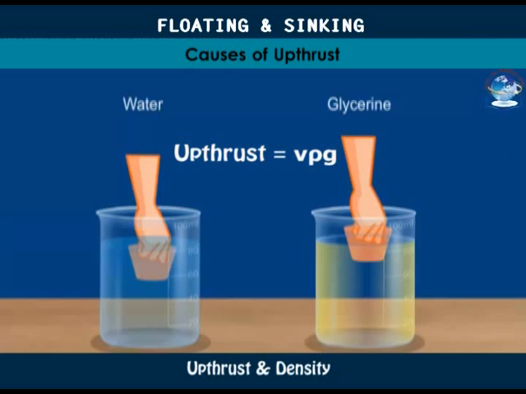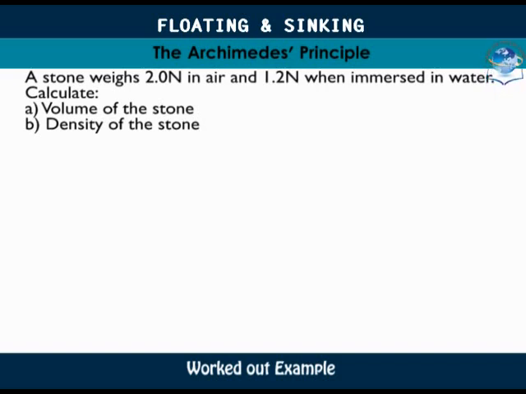Let's take an example. A stone weighs 2.0 newtons in air and 1.2 newtons when immersed in water. Calculate A, the volume of the stone, and B, the density of the stone. Now, volume of the stone is equal to the volume of the displaced water. We know the density of water is equal to 1,000 kilograms per cubic meter. If we get the mass of the displaced water, we can use density is equal to mass over volume to find its volume. Let's get the weight of the displaced water.